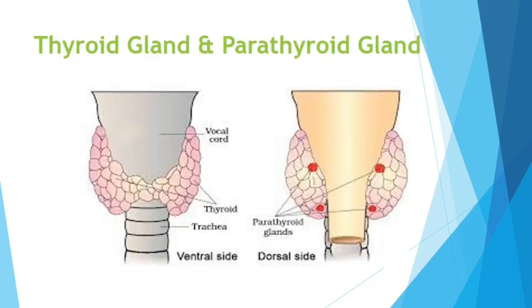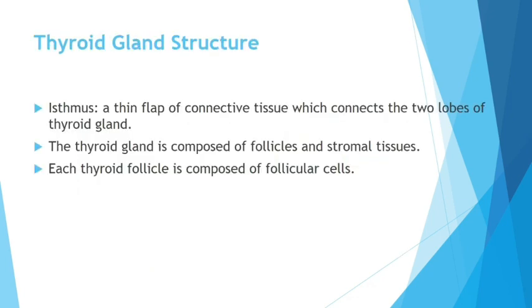Thyroid gland and parathyroid gland. You could see the left side. On the left side, you see a butterfly-like structure, that is the thyroid gland. This is the dorsal side, the back side, and you could see tiny red dots. Four are there, so those are the parathyroid glands. There are four parathyroid glands, whereas the thyroid gland has two lobes: left lobe and right lobe. So that looks like a butterfly. Normally, a type of connective tissue called the isthmus connects the two lobes of the thyroid gland.